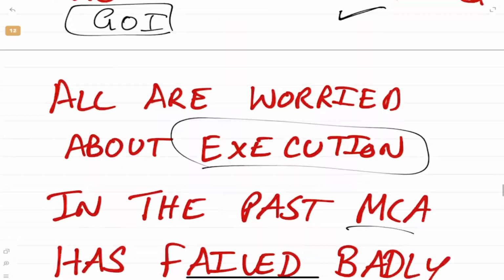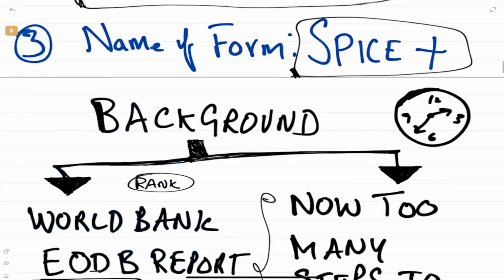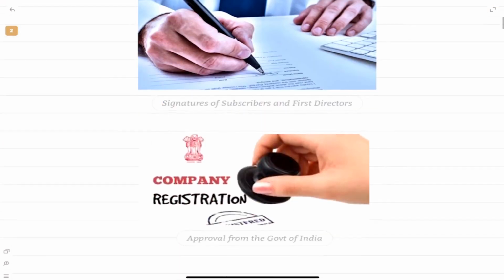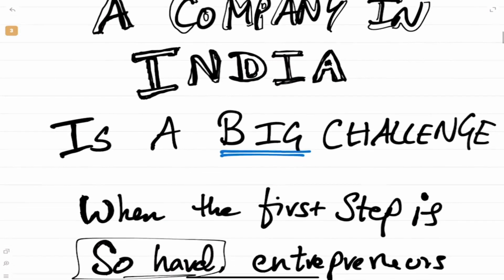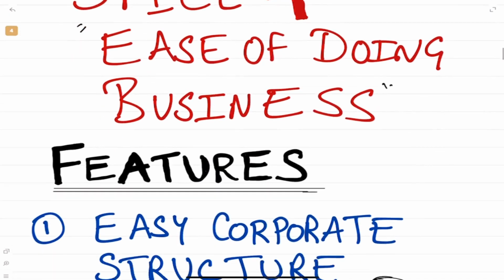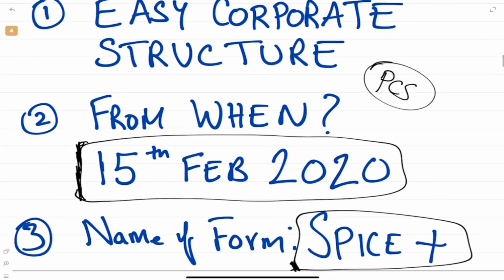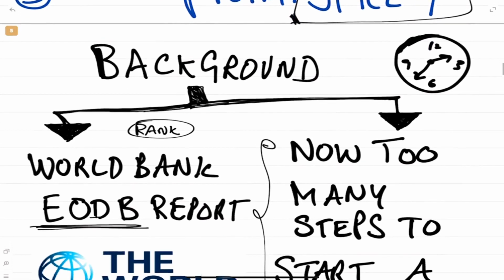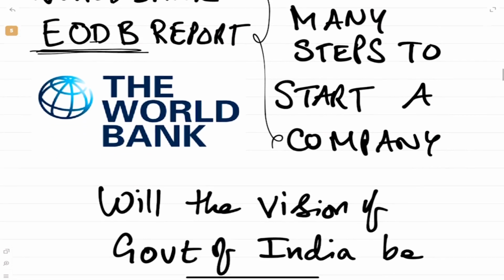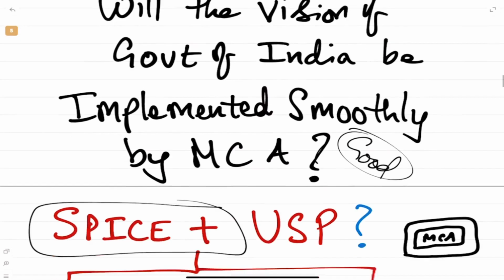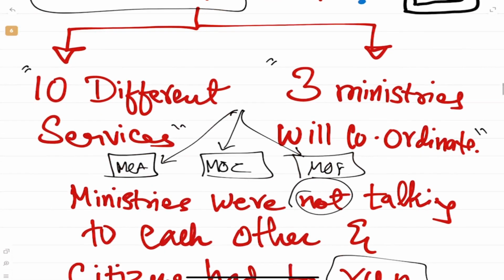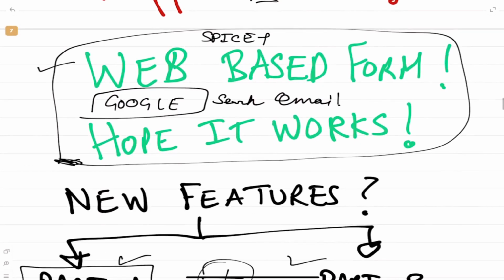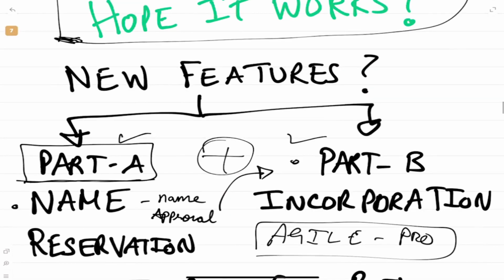So as I told you, single window clearance. We'll quickly recap. This is the Spice Plus detailed analysis. Correct. Registration of company was difficult. Spice Plus is for easy structure. It has come from 15th Feb. Name of the form is Spice Plus. This is because government wanted to get high ranking in World Bank report. Then we have 10 different services, 3 ministries working together. Correct. This is a web-based form, not a PDF form.